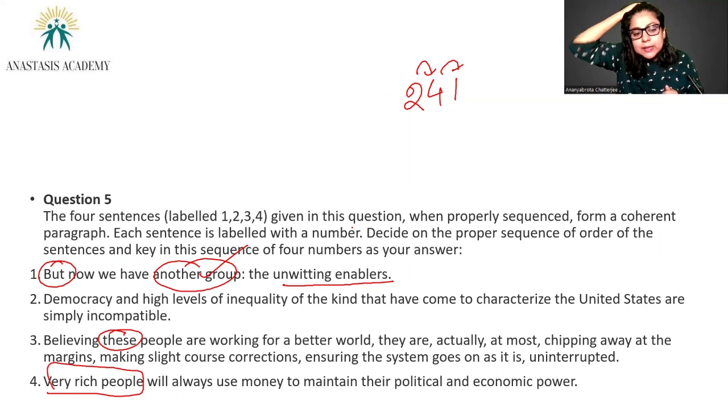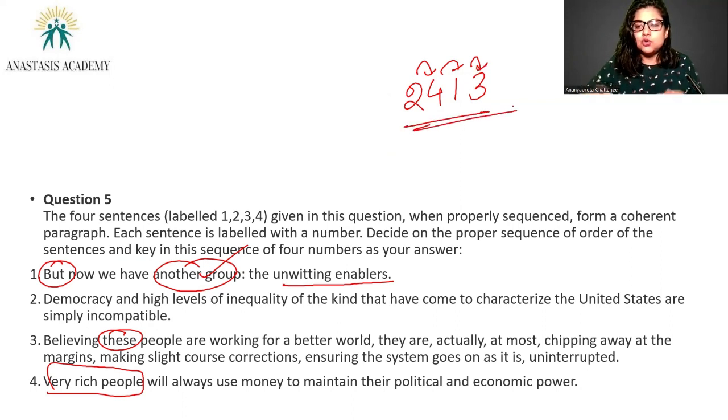More about these people in 3, which says believing these people are working for a better world, they are actually at most chipping away at the margins, not really making a dent, let's say, making slight course corrections, right? Ensuring the system goes on as it is uninterrupted. So these people are doing more harm than good. They are helping maintain the status quo of inequality in the name of democracy. You understand that? So 2413 would be the correct sequence of sentences in this particular question.